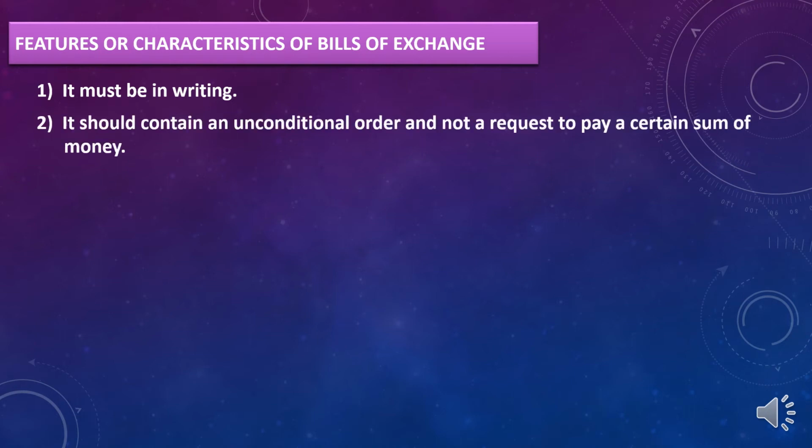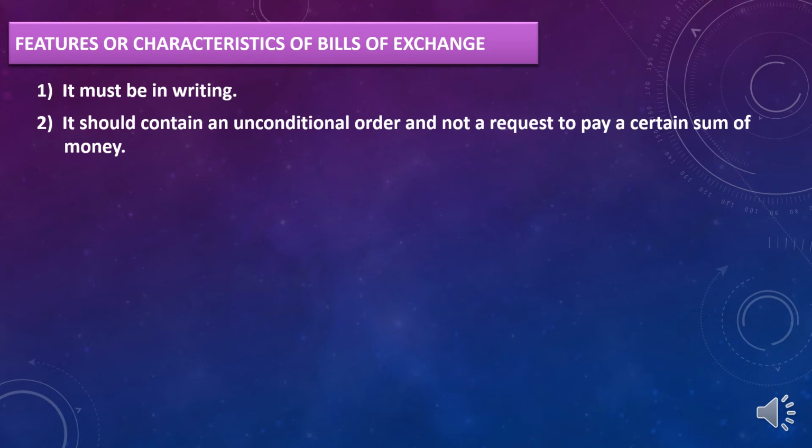Second point, it should contain an unconditional order, not a request to pay a certain sum of money. Always, bill of exchange should contain an unconditional order. That means there should not be any condition. He is not saying that after 3 months give me the 10,000 rupees when there will be heavy rain.